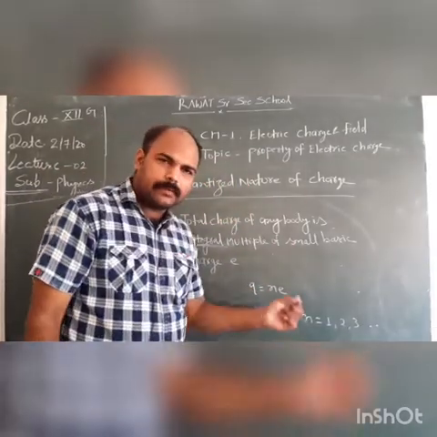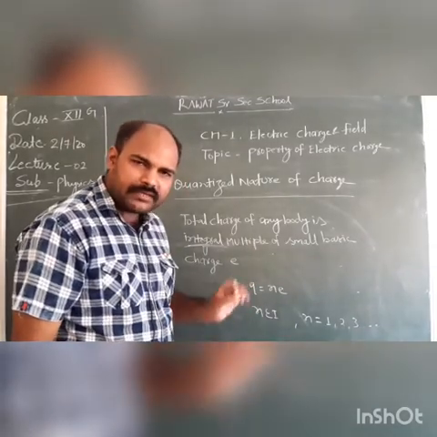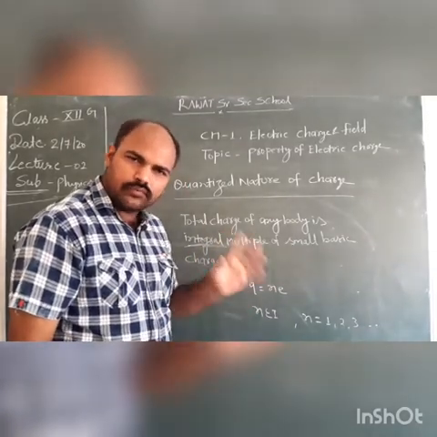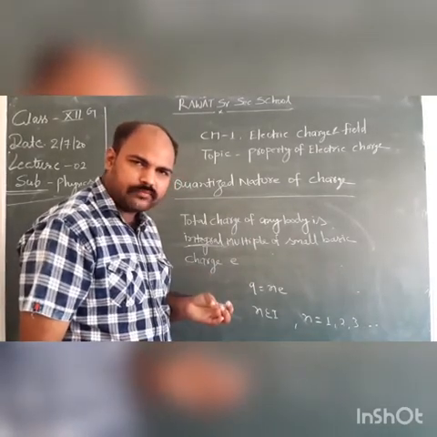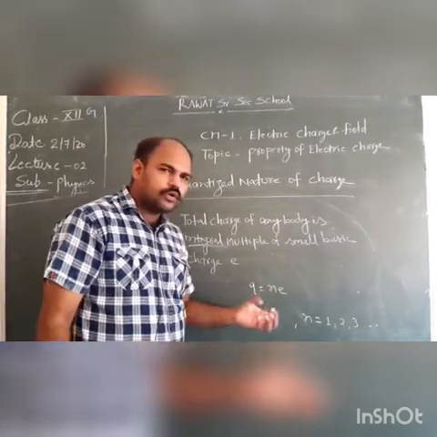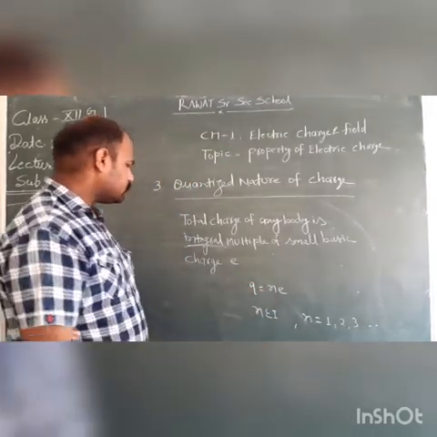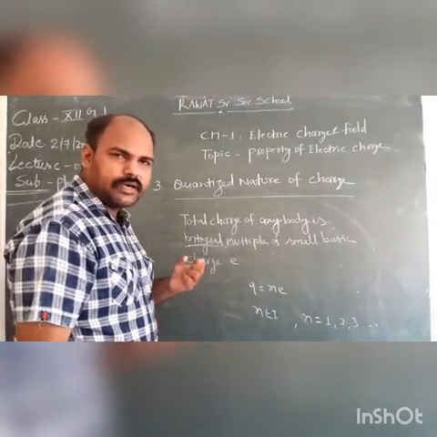N cannot be a fraction or decimal. N must be a whole number, either 1, 2, 3, 4. It cannot be 1.5, 2.5, or 1.33, because n represents the number of charge particles.